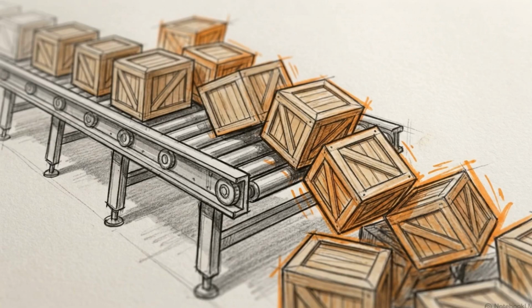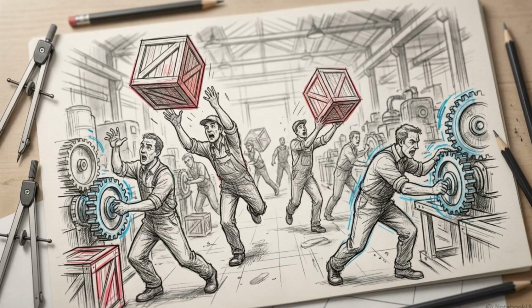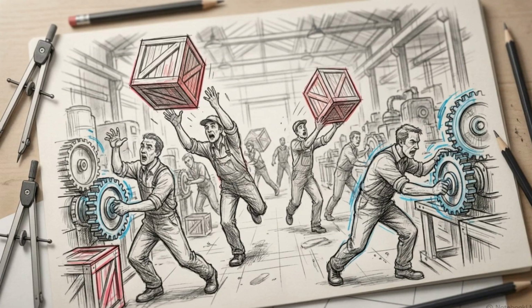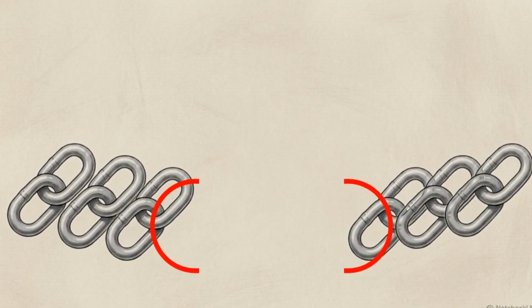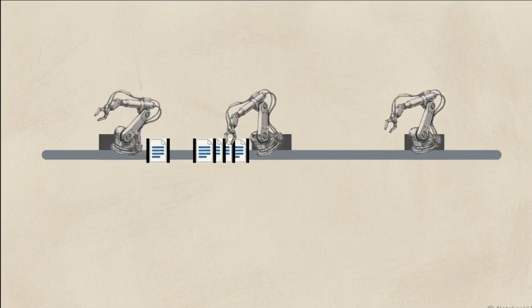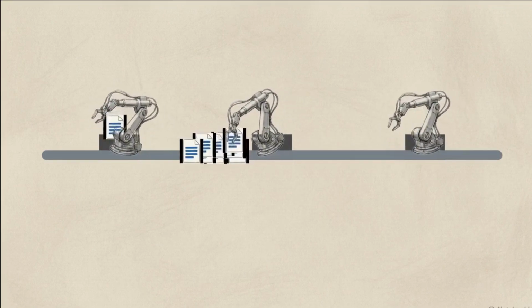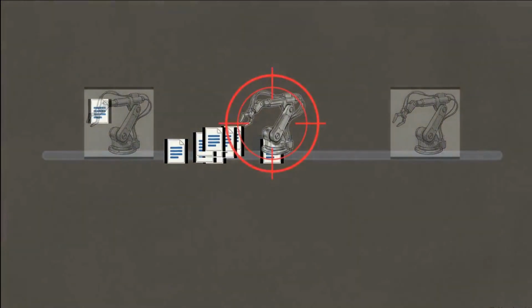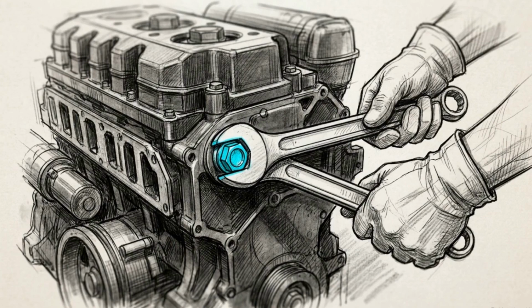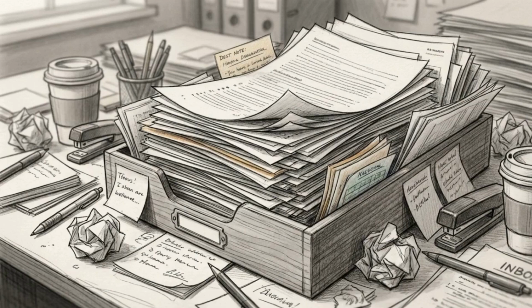Once a system is running, it will inevitably hit snags. The common instinct is to try and upgrade every single component at once to increase speed, but this ignores the single slowest point in the chain. On a factory assembly line, a single slow robotic arm causes inventory to pile up. The entire operation only moves as fast as this sluggish component. To fix the output, you wouldn't upgrade the fast machines, you'd focus entirely on the bottleneck. Diagnosing and improving that single point of friction is the only effective way to increase the velocity of the whole machine.